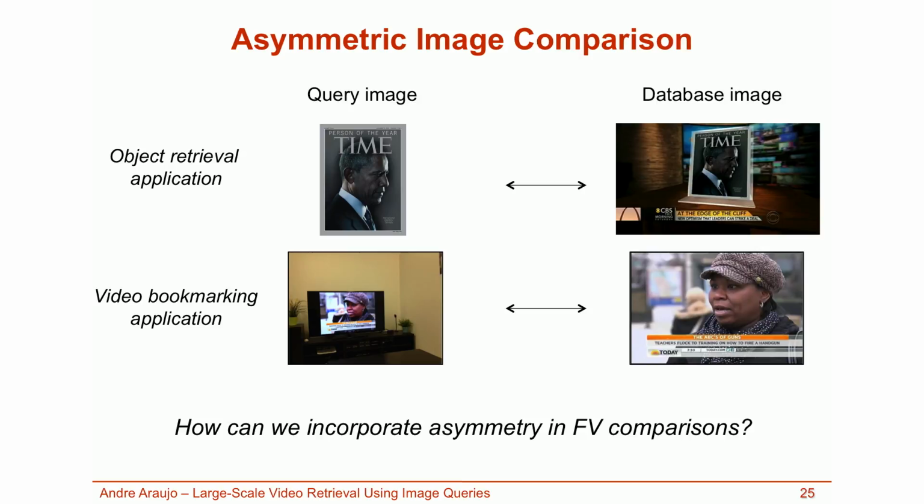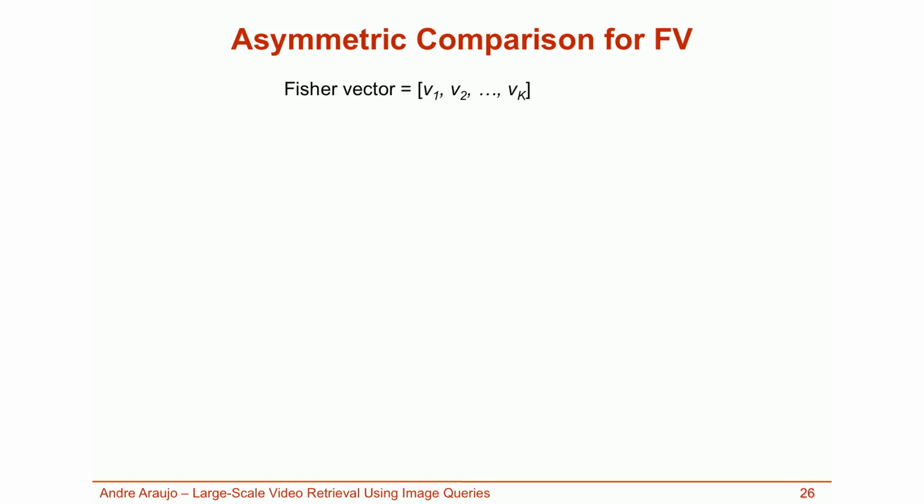This type of comparison is not directly supported when using Fisher vectors. Fisher vectors are commonly used to test if 2 images are similar in general, but they do not directly support testing if one image is contained in the other. The goal of my first contribution is to design an asymmetric comparison technique for Fisher vectors. Let's now consider this problem in more detail.